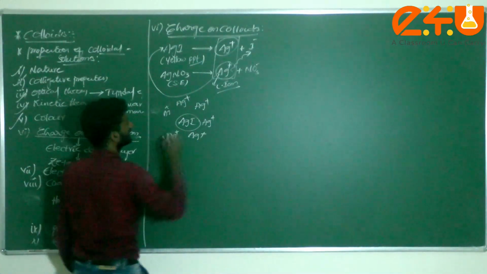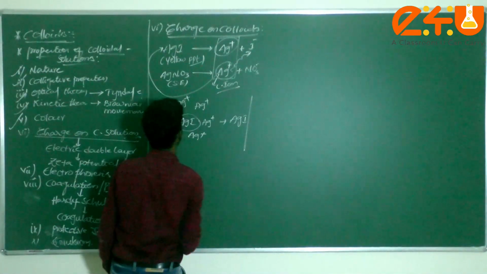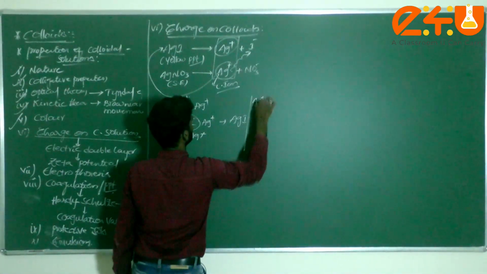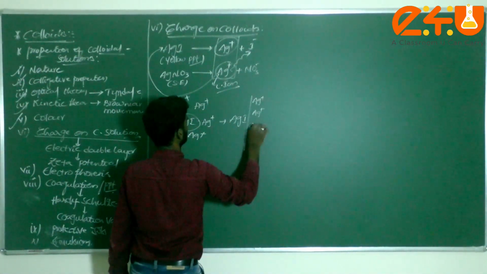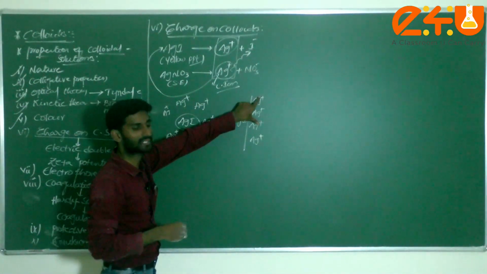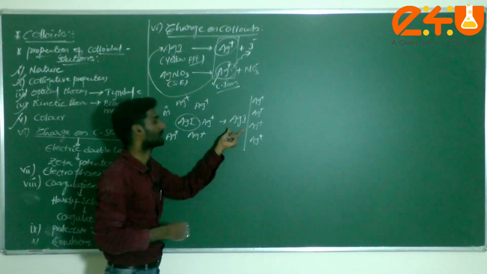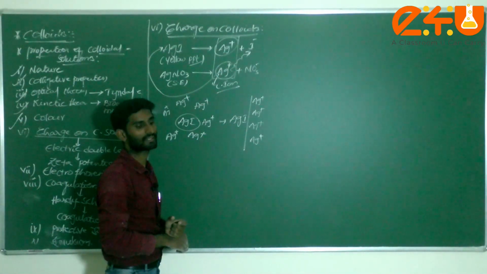Then simply, how do we write it? I can write here AgI, and then Ag plus, Ag plus, Ag plus, Ag plus. That means these positively charged particles come and are absorbed on the surface of the AgI colloidal solution. Am I correct or not?